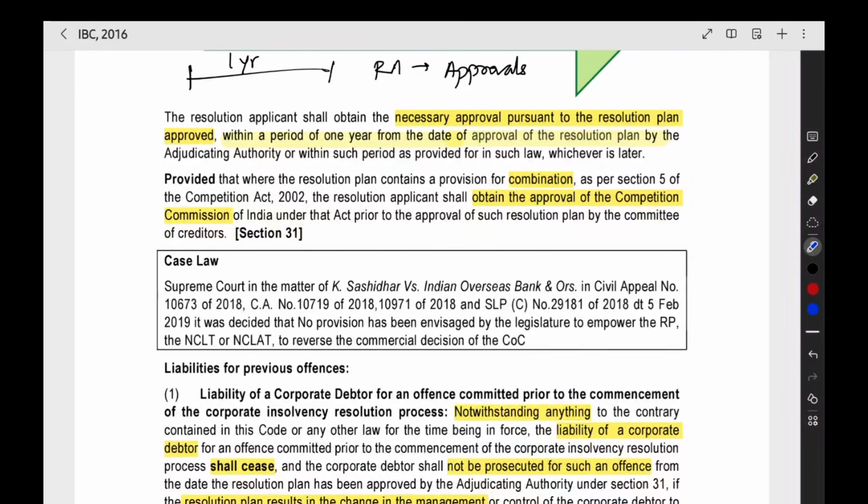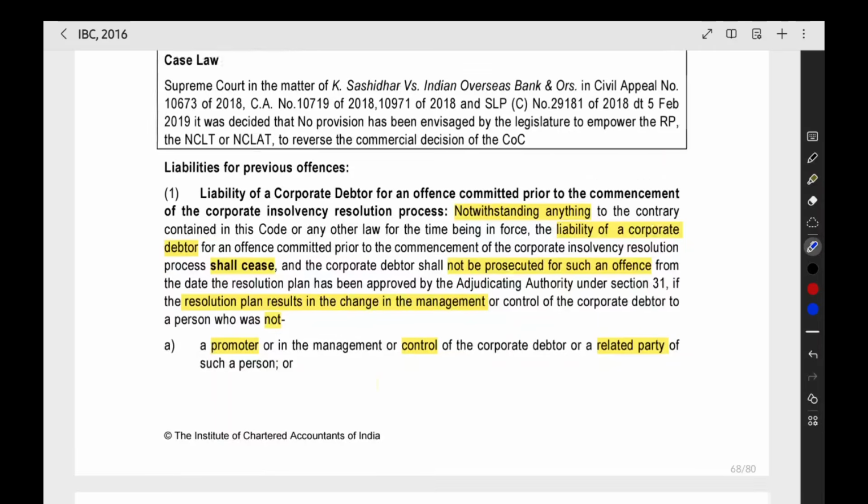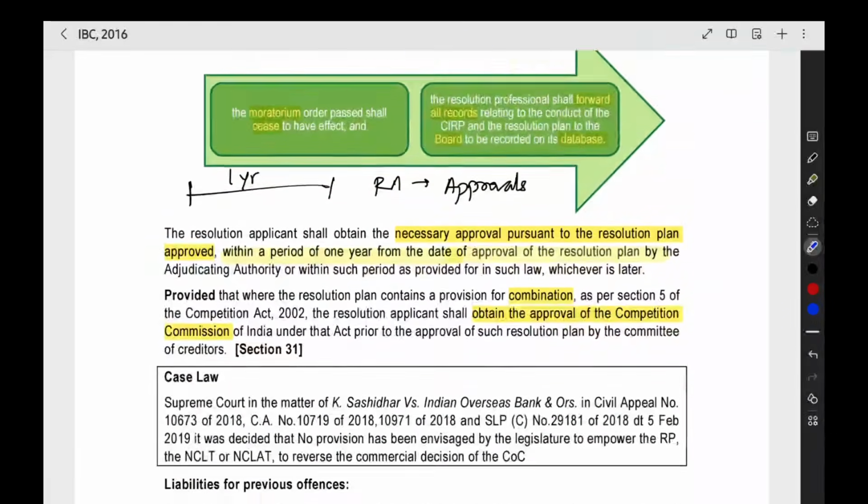Then, if required, they have to get the Competition Commission approval also. If it is an amalgamation of two or more companies, if such things are there in the resolution plan, then they have to get the approval of the Competition Commission also. So that they have given.